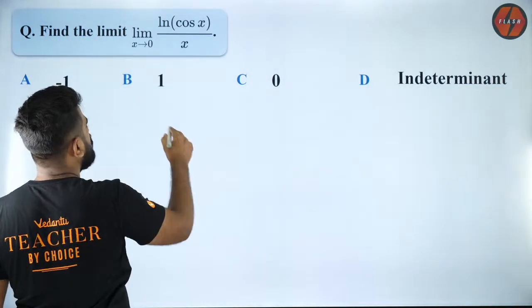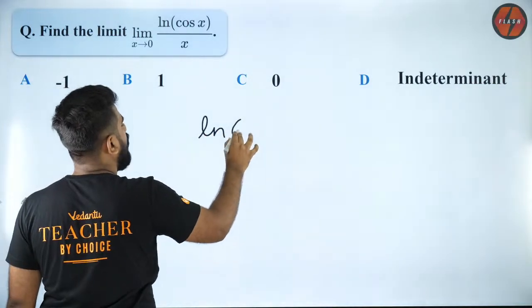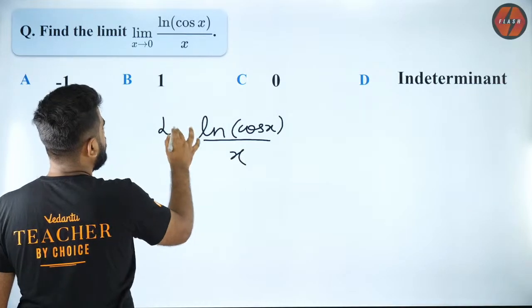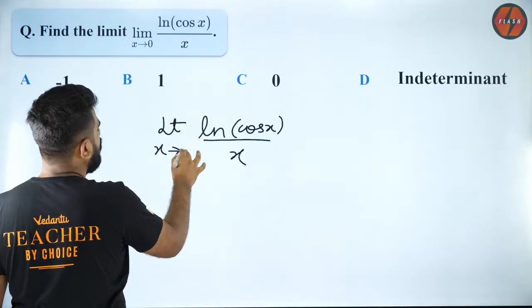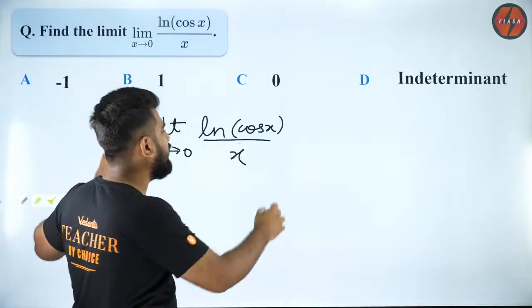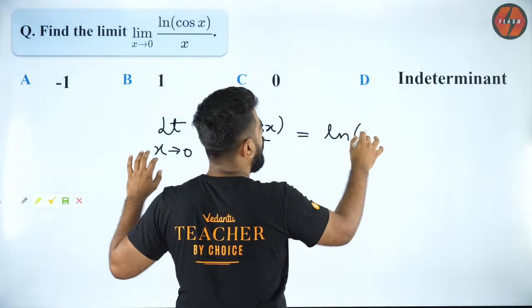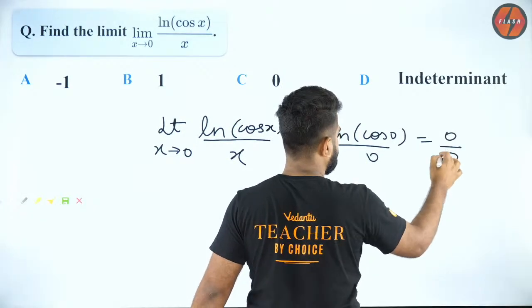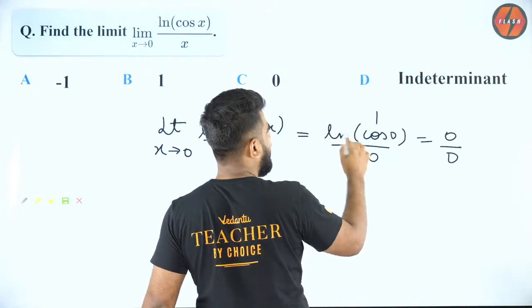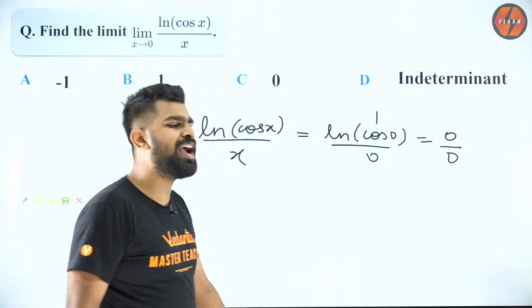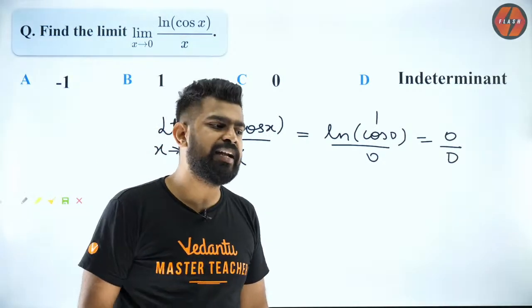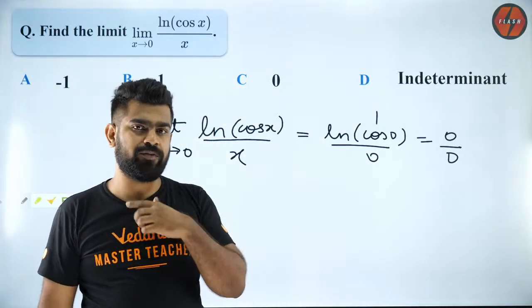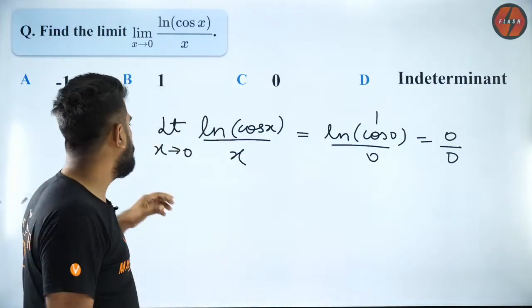So first of all, I have ln of cos x by x. Listen carefully what I'm doing, guys. So I have limit x tending to 0. So when I put x as 0, what will I get? I will get ln of cos 0 by 0, which will be 0 by 0, because cos 0 is 1, ln of 1 is 0. So do you guys agree that it is indeterminate form? All of you.